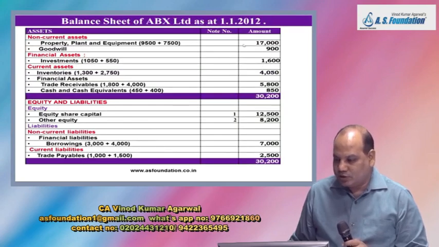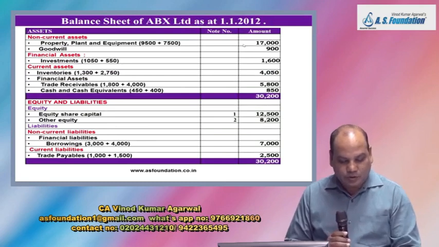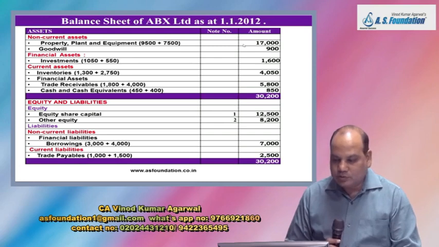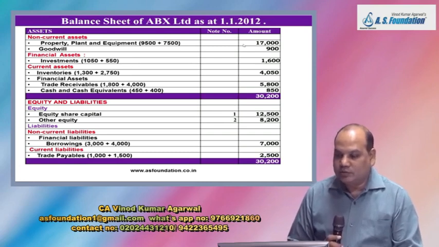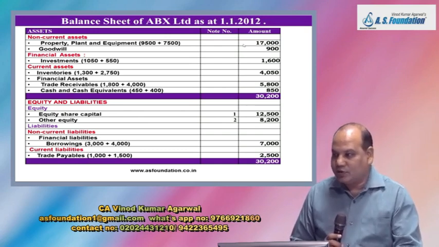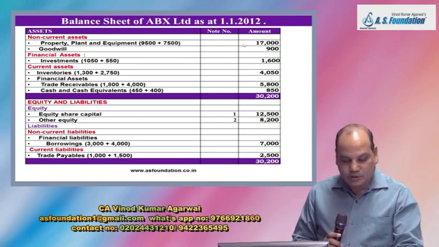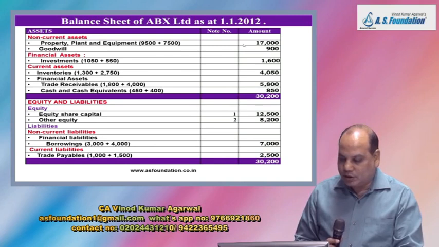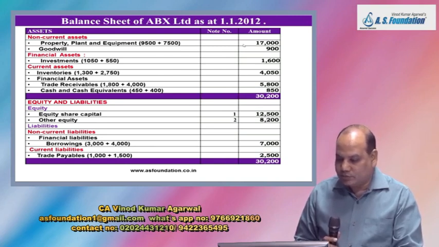First, you check the answer. Property, plant and equipment 17,000. Goodwill 900. Financial asset, investment 1,600. Inventory 4,050. Then financial asset, trade receivable 5,800.